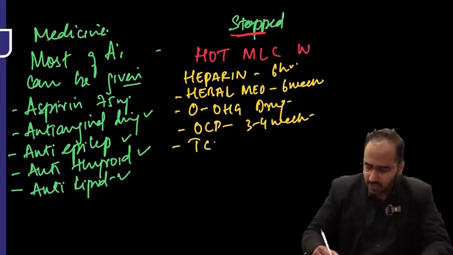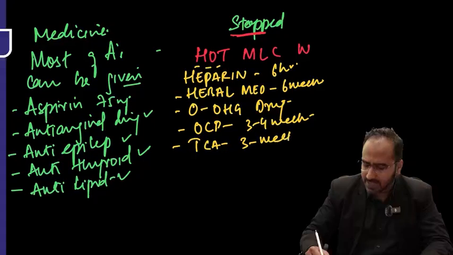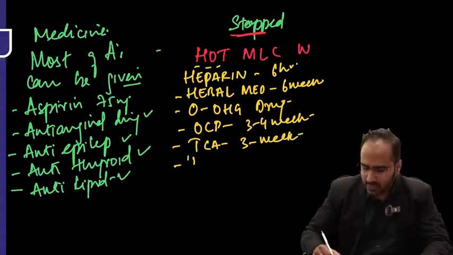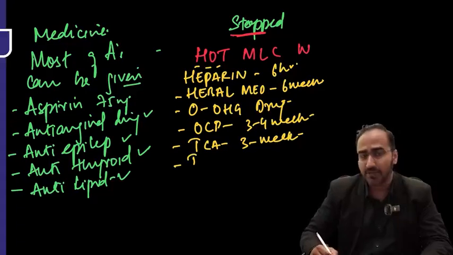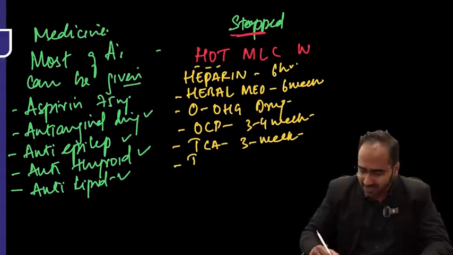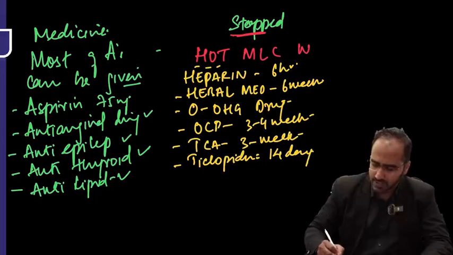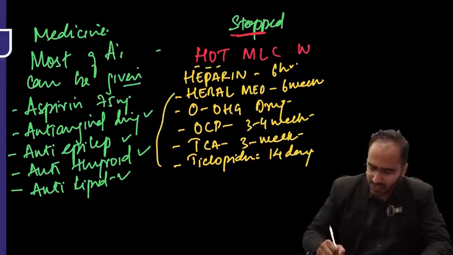T stands for TCA. HOT. T stands for TCA. TCA is tricyclic antidepressant. It has to be stopped 3 weeks before surgery. Okay. One more T. From that T, you need to remember one more thing. That is T stands for ticlopidine. It has to be stopped 14 days before surgery. Next, HOT, hot is done.